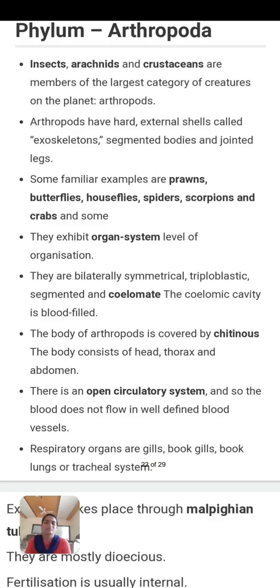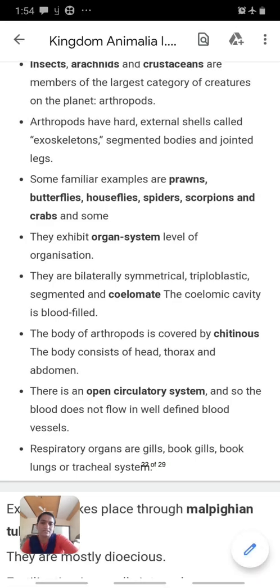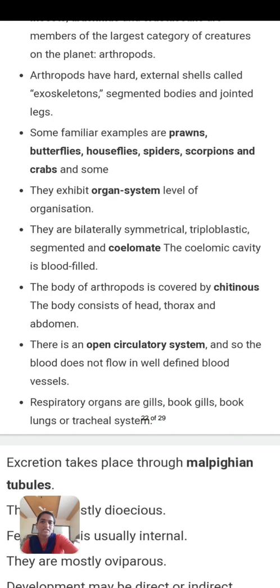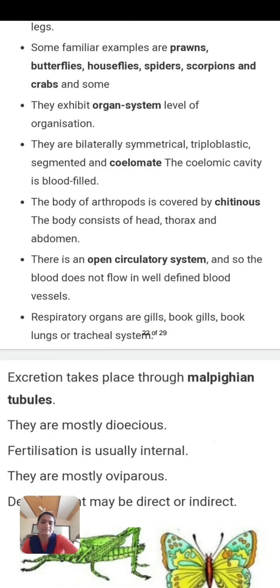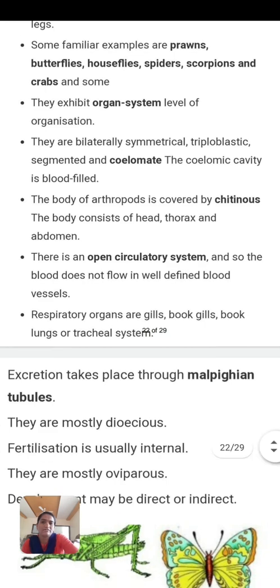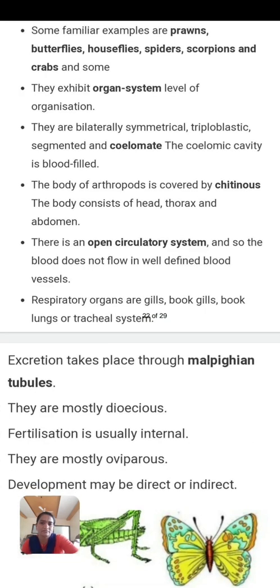Up to the previous phylum, up to Annelida, there is only organ level organization, but in arthropods, there is organ system level organization. They are bilaterally symmetrical, triploblastic, segmented and coelomate, in which the coelomic cavity, the body cavity, is filled with blood. The body is chitinous. What is chitin? It is the exoskeleton; the body is covered with an exoskeleton. The body is divided into head, thorax and abdomen.